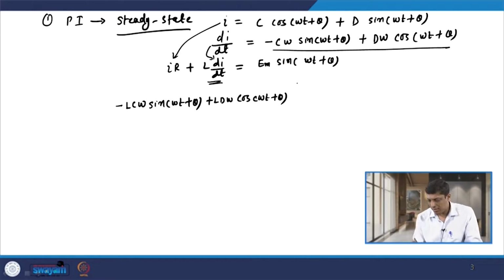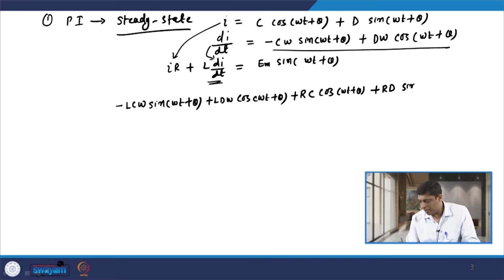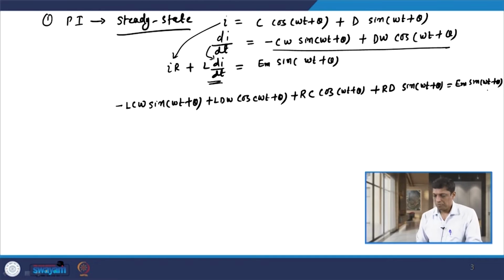Plus iR. So, i is here. So, plus R into C cos(omega t plus theta) plus R into D, R is multiplied with this, that is sin(omega t plus theta), the whole equal to Em sin(omega t plus theta). So, let us combine this cos term.